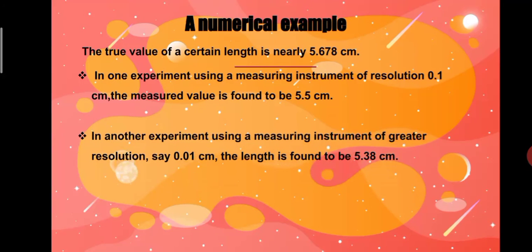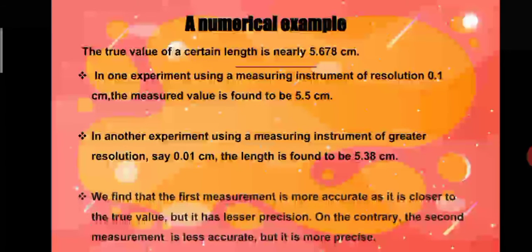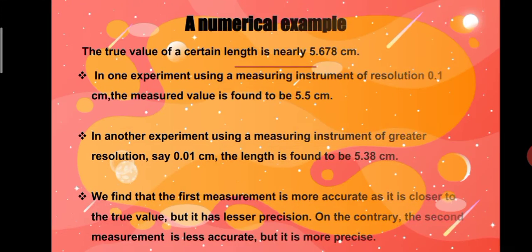In another experiment, using a measuring instrument of greater resolution, say 0.01 cm, the length is found to be 5.38 cm. We find that the first measurement is more accurate as it is closer to the true value, but it has lesser precision. On the contrary, the second measurement is less accurate but it is more precise.